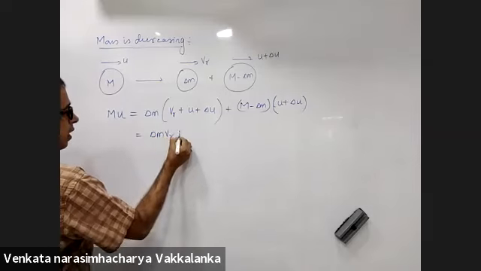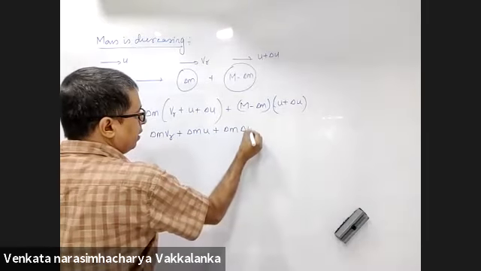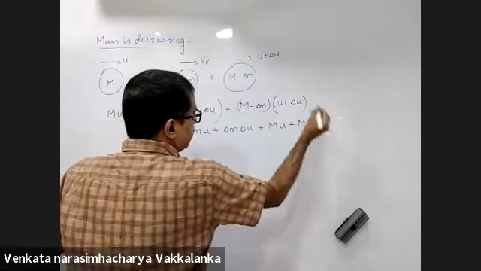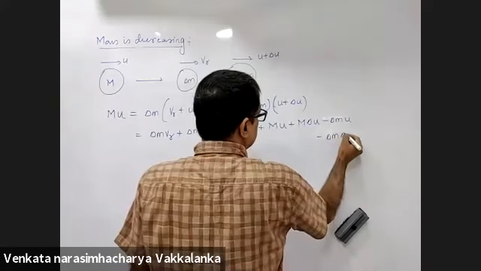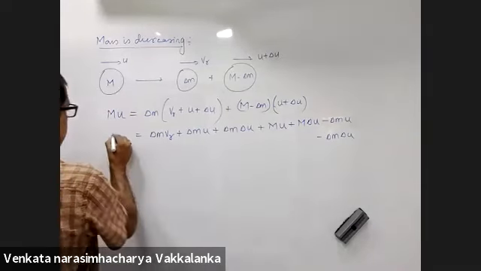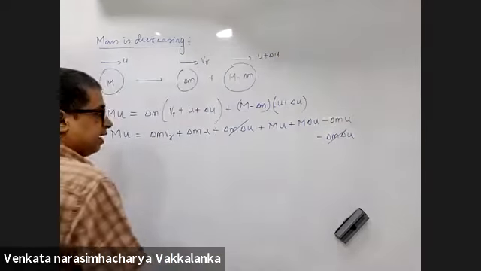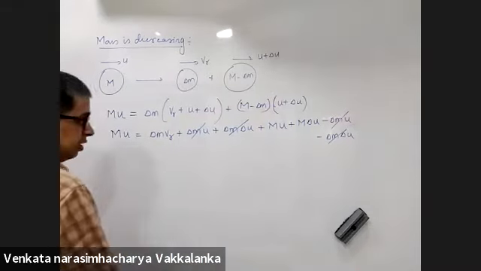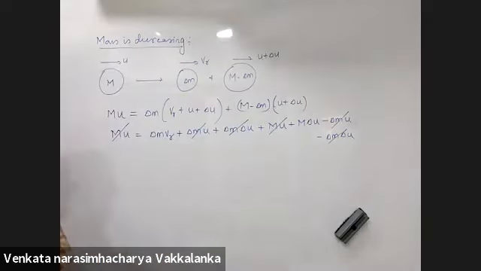Delta M into VR, delta M into U, delta M into delta U, capital M into U, capital M into delta U, minus delta M into U, minus delta M into delta U. I just opened up the brackets. Capital M into delta M into delta U will get cancelled. Delta M into U will get cancelled. Capital M into U will get cancelled.